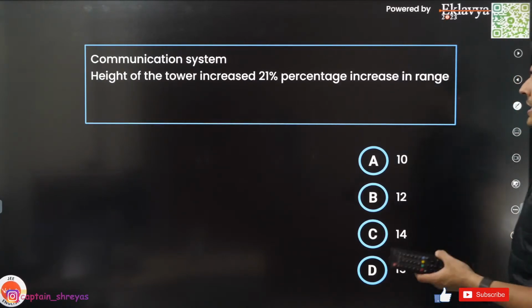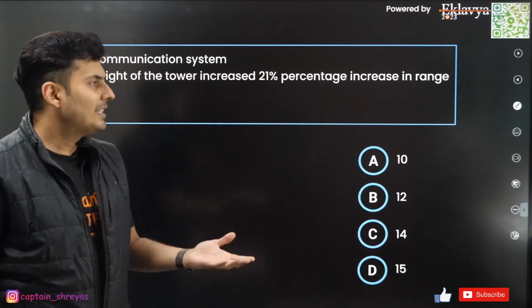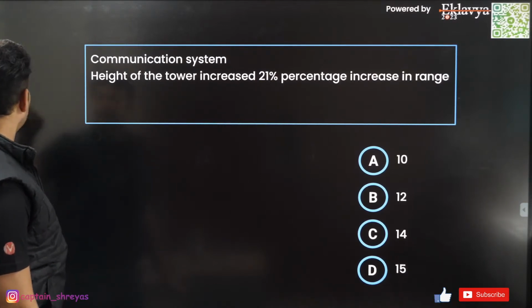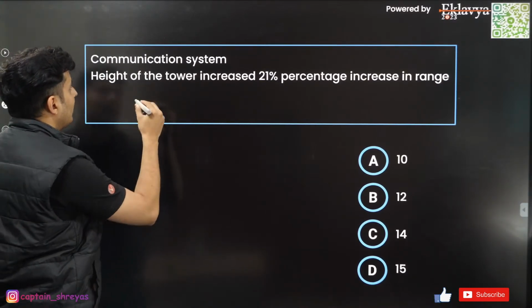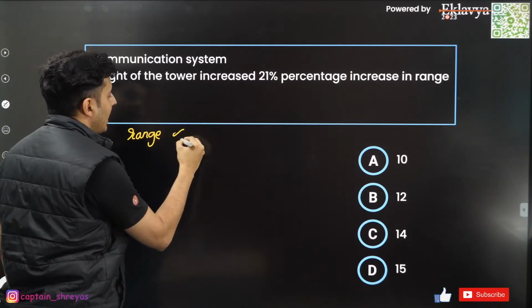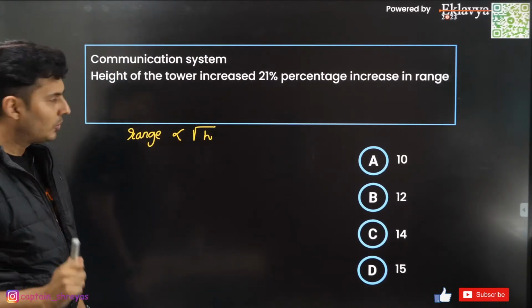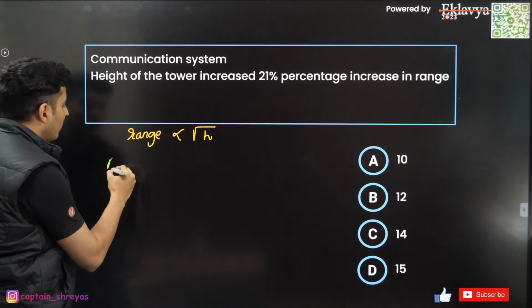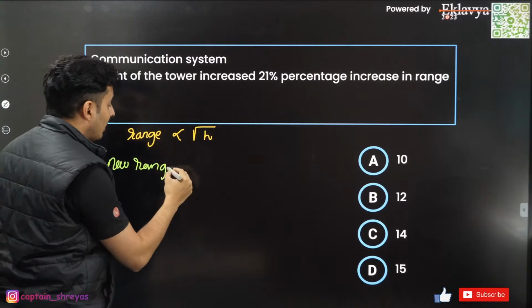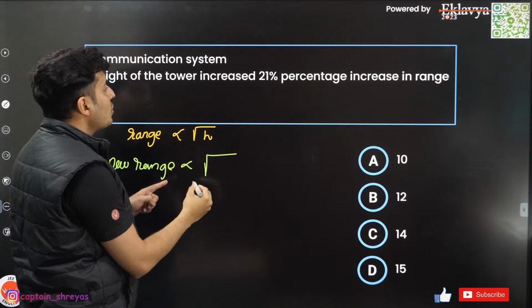What does it say? Acha, the height of the tower increases by this much. Communication system. Guys, this is such a simple problem. We all know that the range is directly proportional to root of height. Range is directly proportional to root of h. Yes or no? So, what will be the new range? It will be basically proportional to the root of the new height.